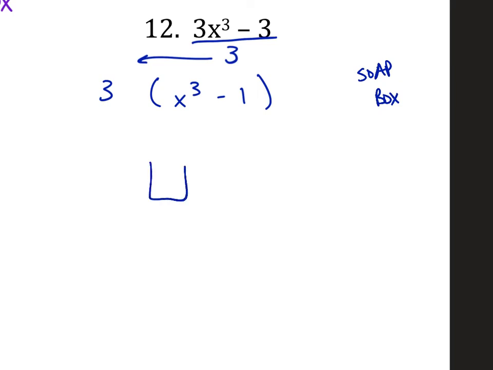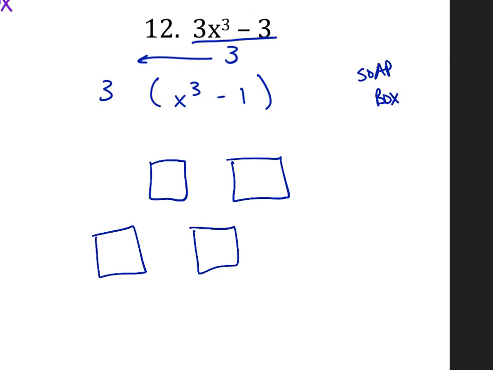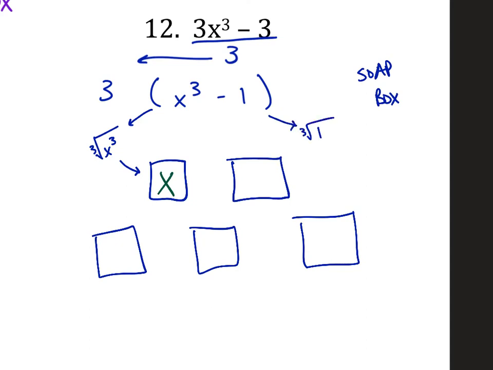So I'll draw my boxes. And then the cube root of the first perfect cube goes in the first box, x. The cube root of the second perfect cube is 1.